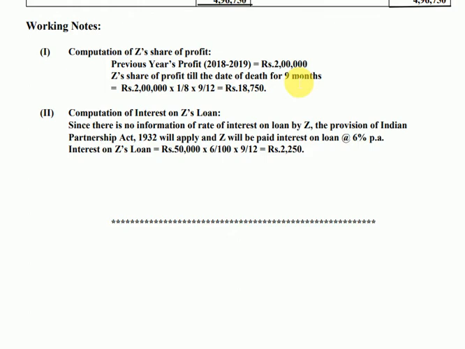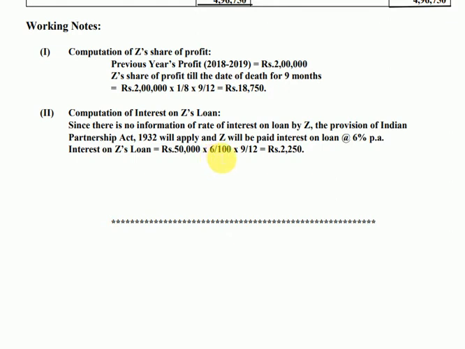Remember this. And if you remember, there was a loan provided by Z, 50,000 on the liability side of the balance sheet. And since there is no information of rate of interest on loan by Z, the provision of Indian Partnership Act 1932 will apply, and Z will be paid interest on loan at the rate of 6% per annum. Therefore, interest on Z's loan will be equal to 50,000, the amount of loan from the liability side of the balance sheet, into the minimum rate applicable, 6/100.